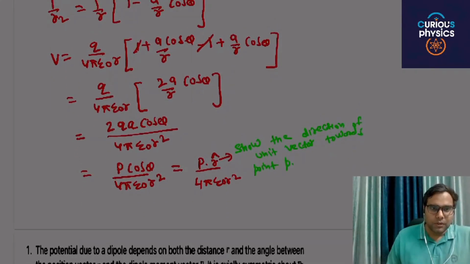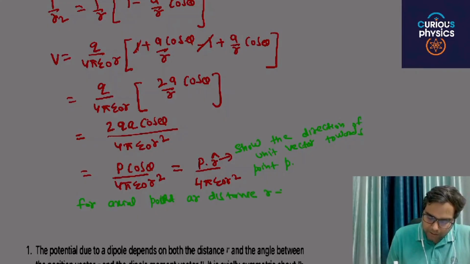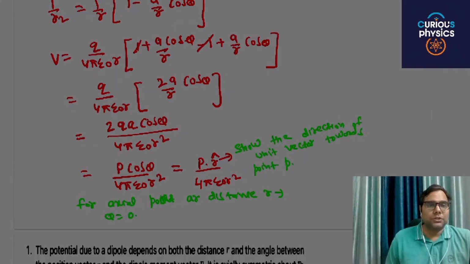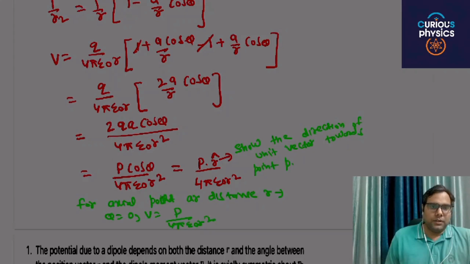I can ask you for the axial line, which you can find by yourself. For an axial point at a distance r, theta is equal to 0, and the potential comes out to be P by 4 pi epsilon naught r square.